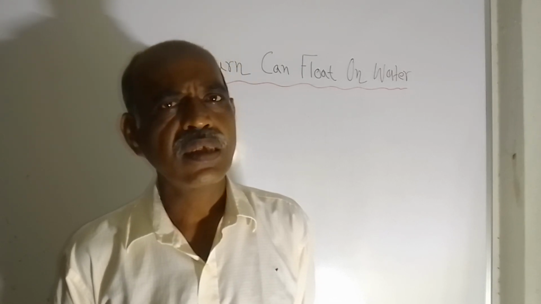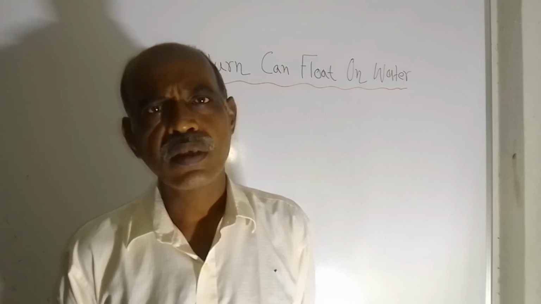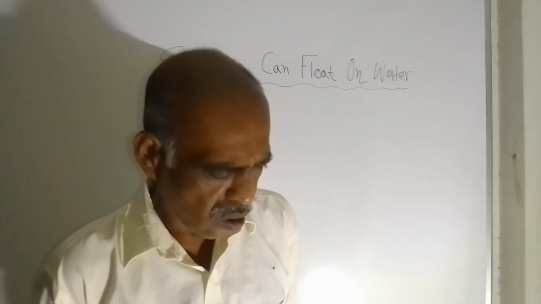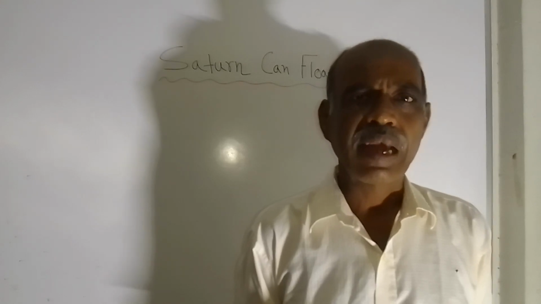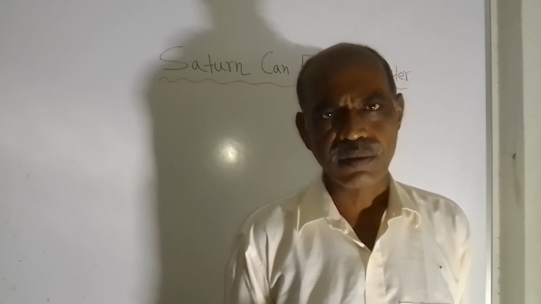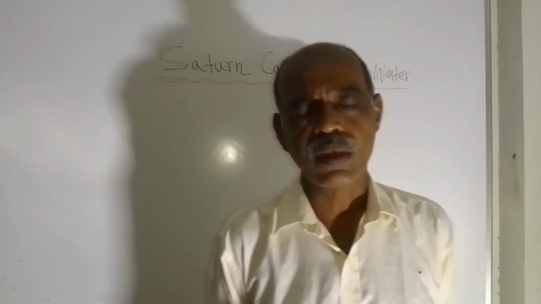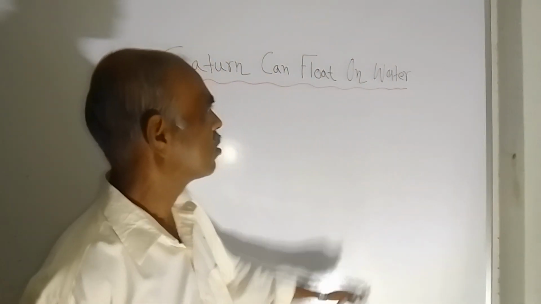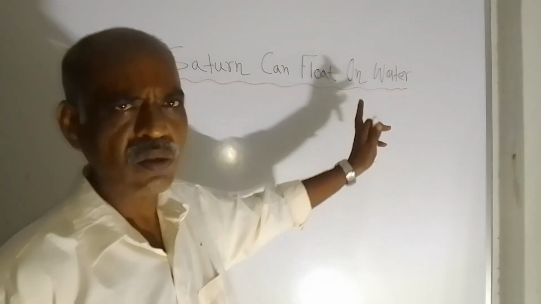Still, they can float in air. Similarly, Saturn can float on water. Not air, I am not talking about air. Here it is water. You can see the topic. It is water.